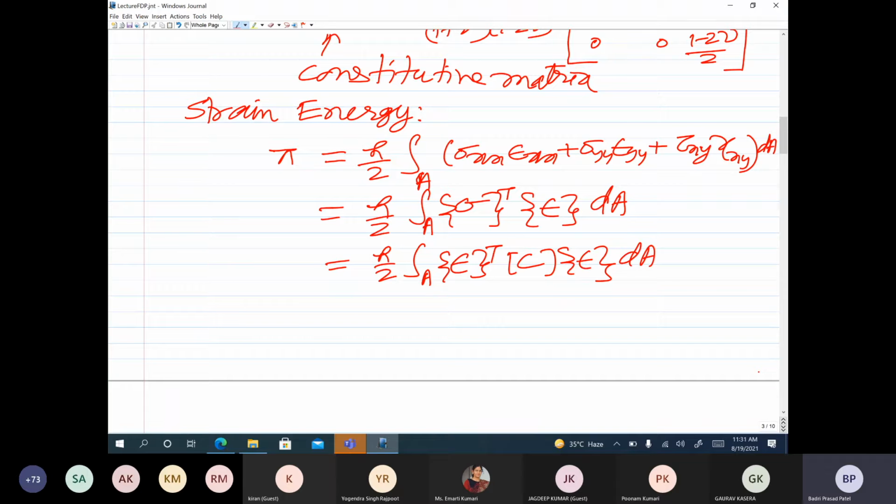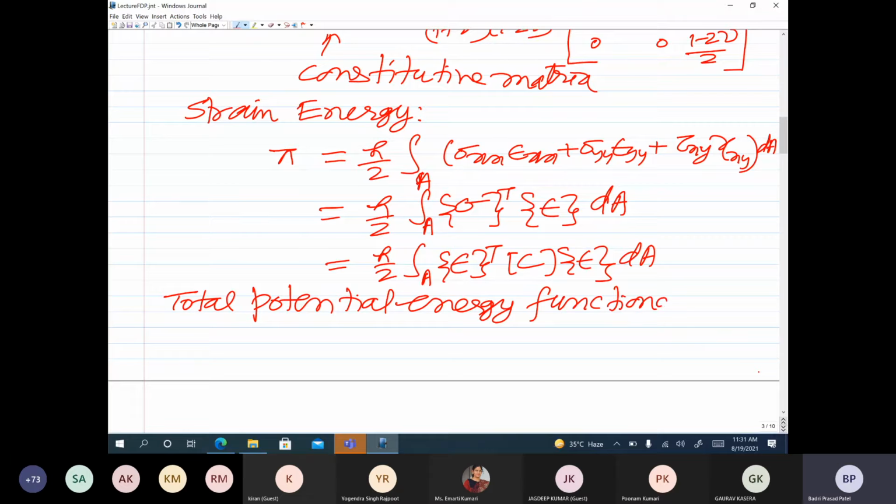Then the total potential energy will consist of strain energy and the potential of externally applied loads. So now let me write the total potential energy functional, and denote it as I. So I will consist of strain energy, that is basically h by 2 integration over area, and then I have just written this expression, epsilon transpose